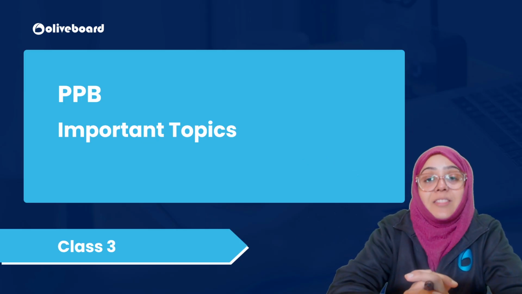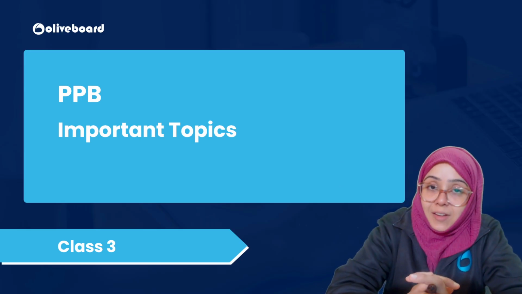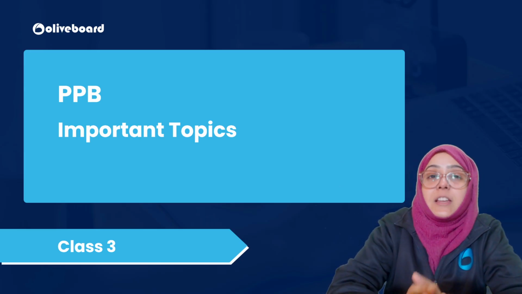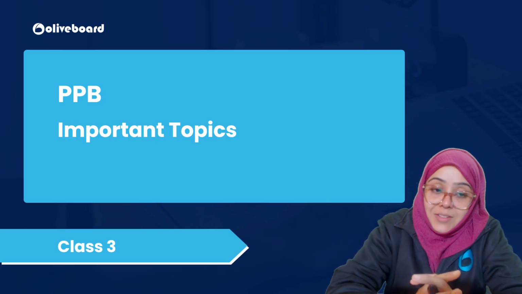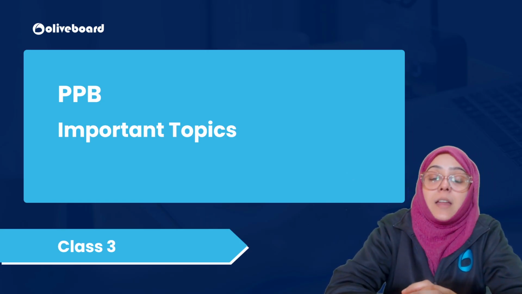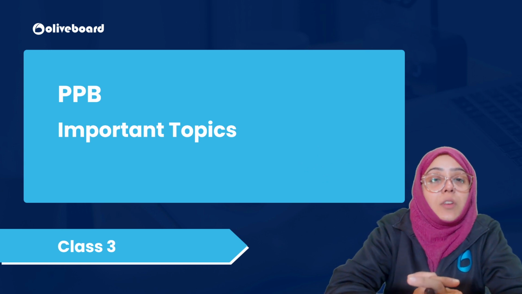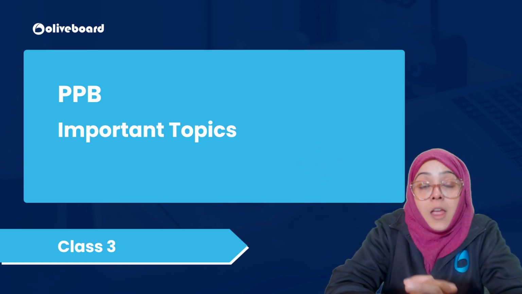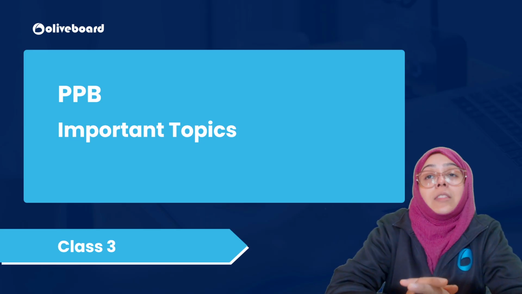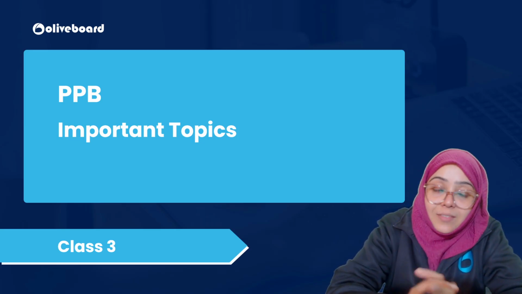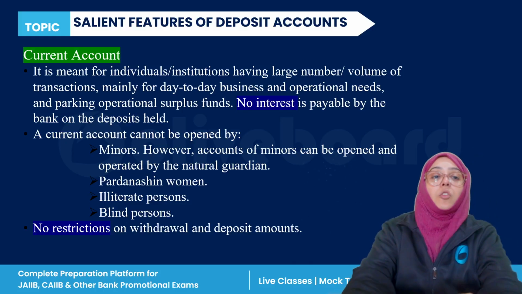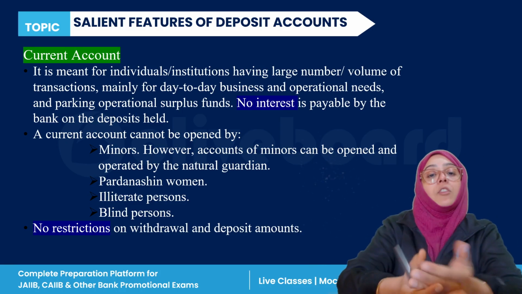I welcome you in this short series, where I'm going to tell you the most important topics related to your examination. This is class third of PPB, and in this we are going to discuss different types of customers, then deposit accounts, then the Garnishee order. So this we are going to discuss in today's class. Let's talk first of all about the different types of deposit accounts.